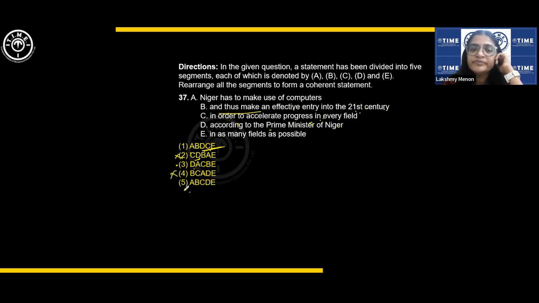A, B, C, D, E is: Niger has to make use of computers and thus make an effective entry into the 21st century in order to accelerate progress in every field, according to the Prime Minister of Niger, in as many fields as possible. No, according to the Prime Minister of Niger should come last.